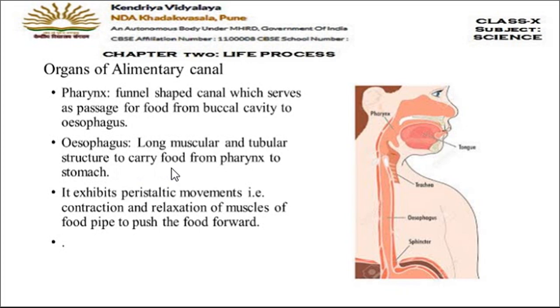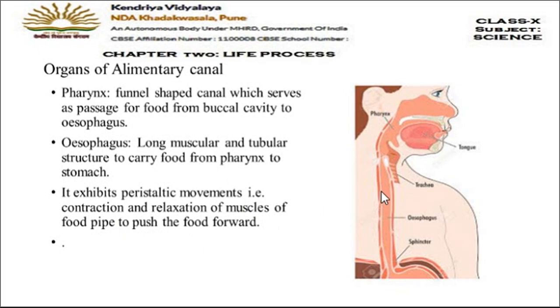But a very important word here which we have to discuss is peristaltic movement. The question also comes in exams. What are peristaltic movements? So peristaltic movements are the contraction and relaxation movements of the muscles of the food pipe to push the food forward. Now as we have discussed here, esophagus is a muscular tube.